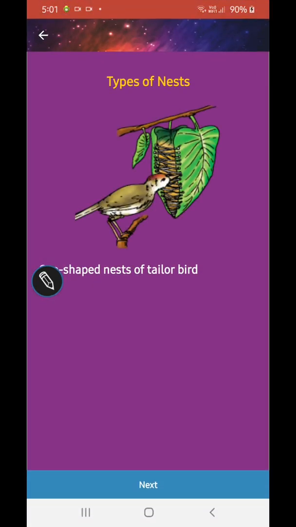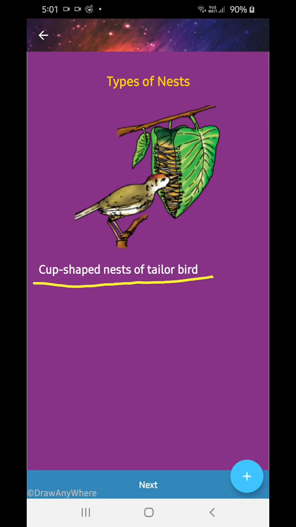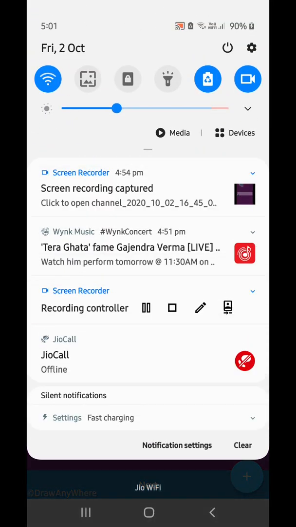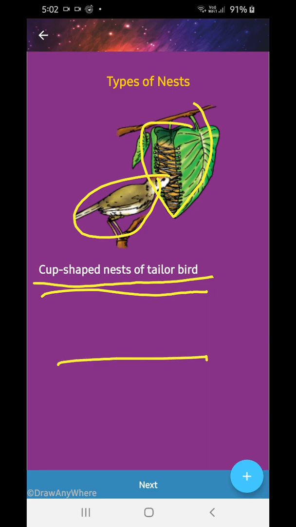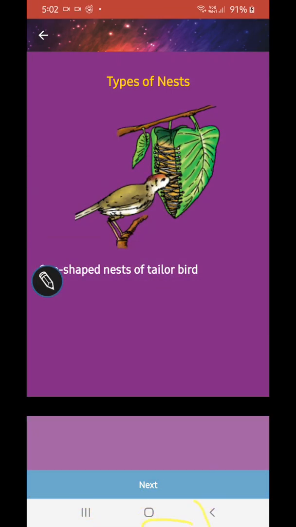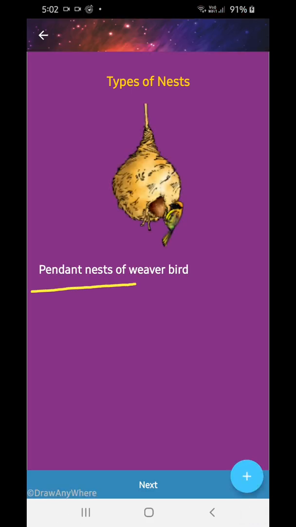The types of nests we have: a cup-shaped nest for the tailor bird. This is the tailor bird. See, it's a cup-shaped nest like this. A pendant nest is of the weaver bird.